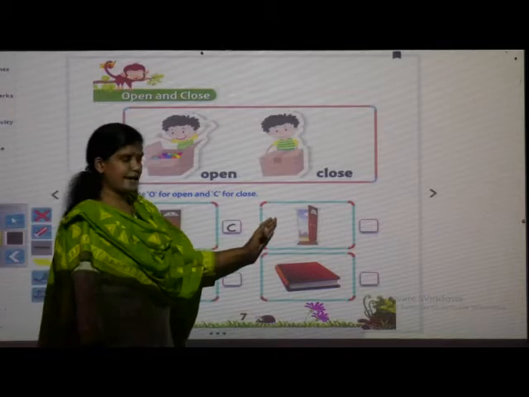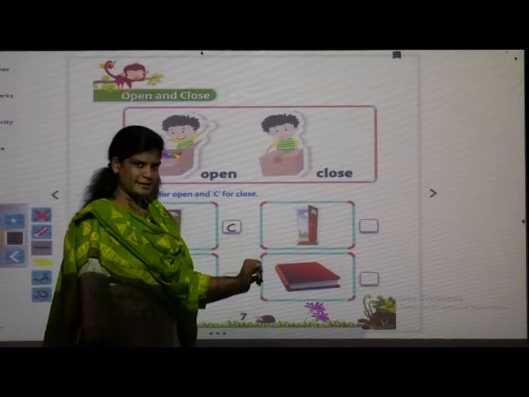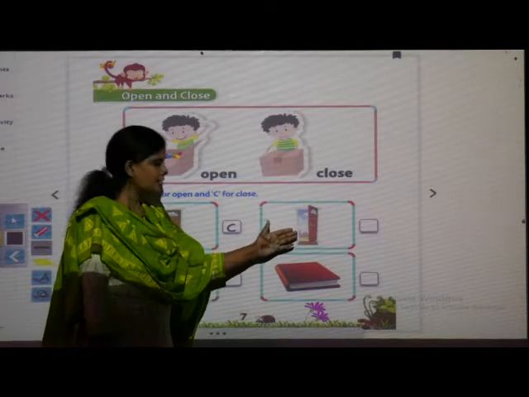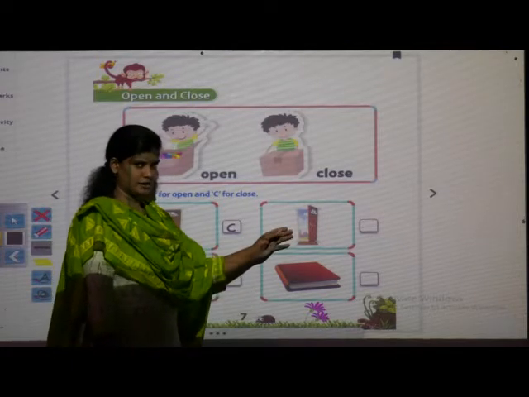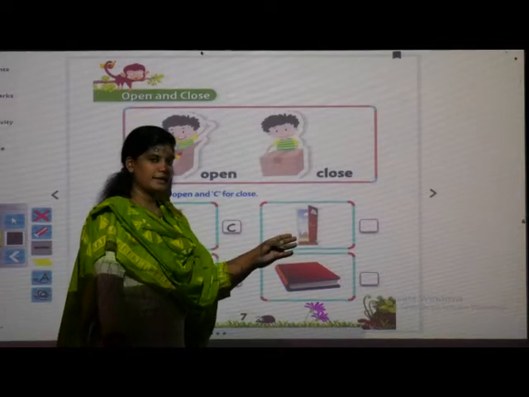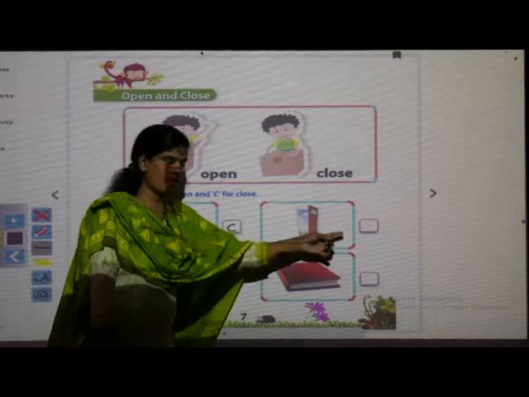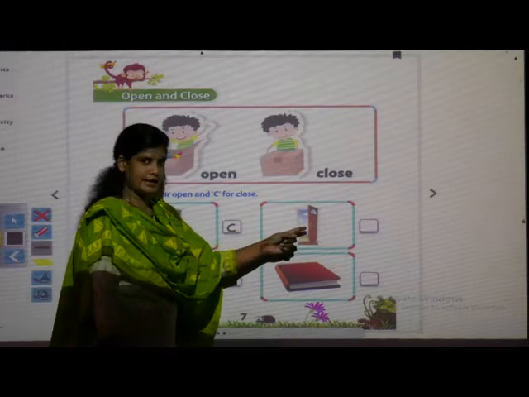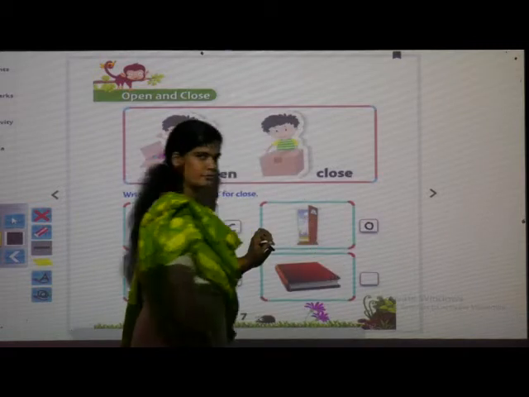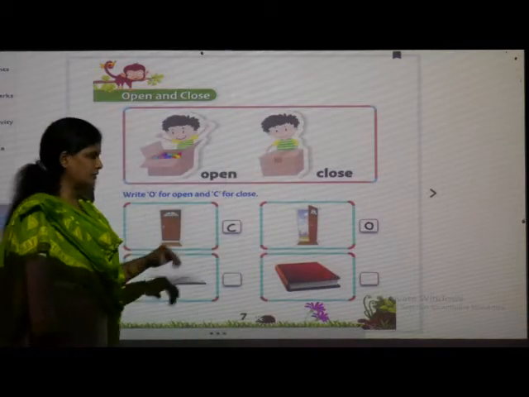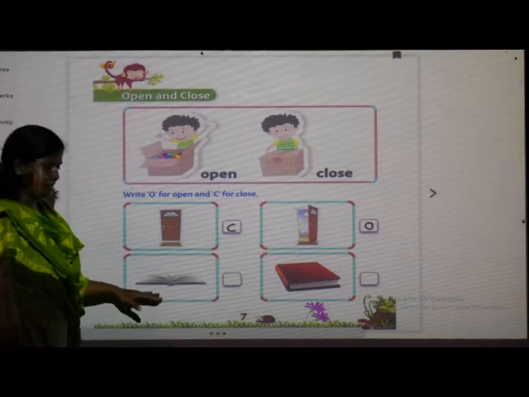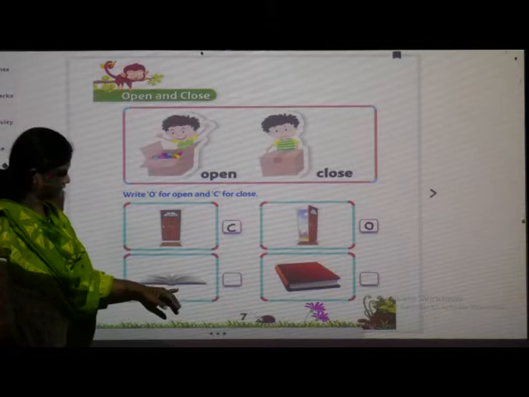Now, see in the next picture, what can you see? You can see a door. But how is it? Is it closed or open? Anybody can tell me? Yes, very good. It is open. We can see the door is open. So, we have to write O here. What do we have to write here? O.